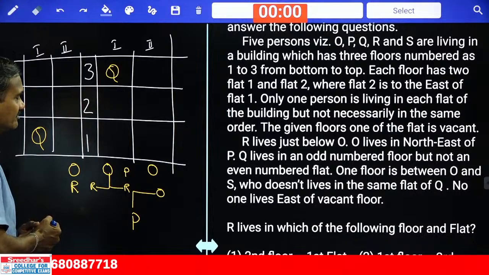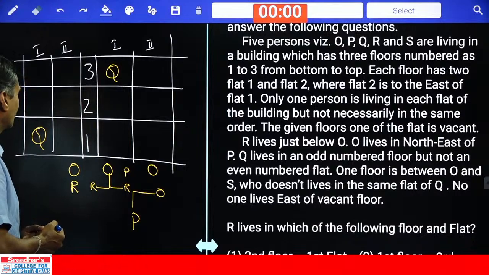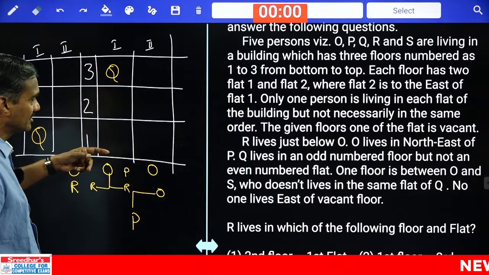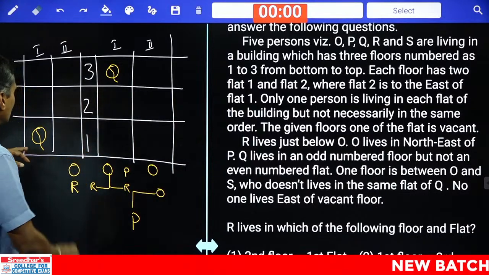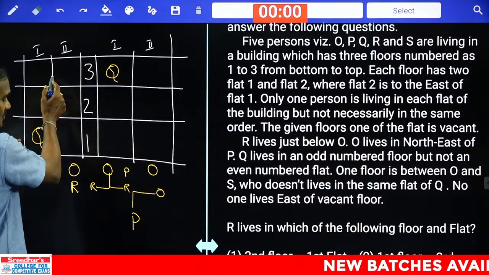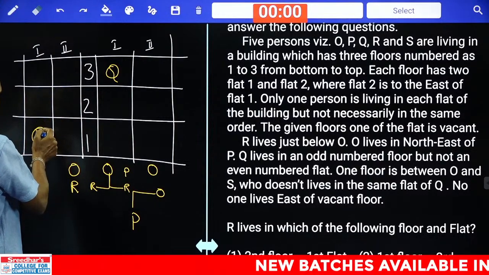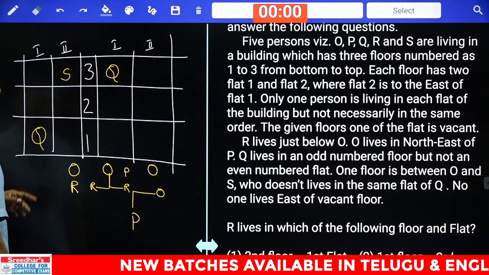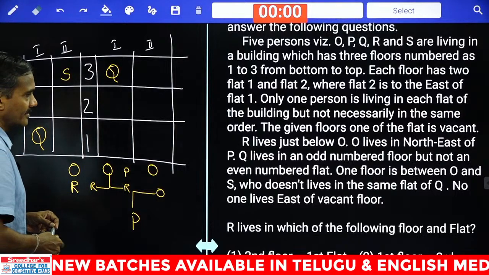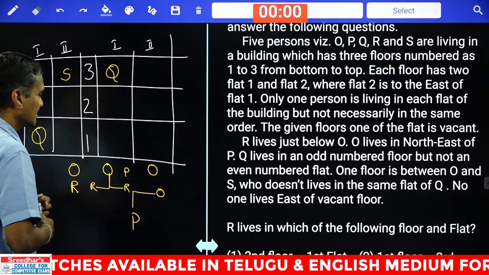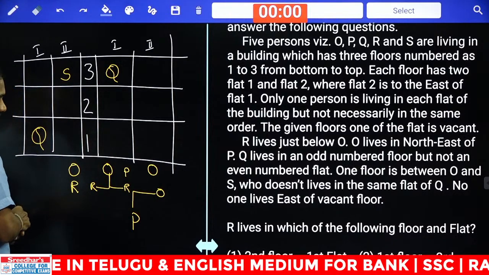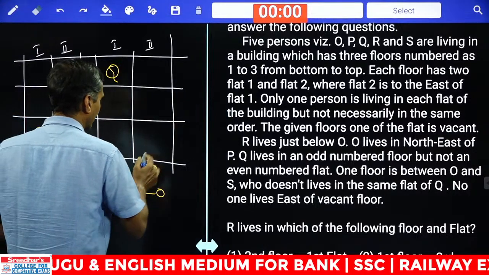And one floor is in between O and S. As one floor is between O and S, O is above R, and at the same time, S does not live in the same flat as Q. S cannot be in the same flat as Q. So one floor between O and S, and S does not live in the same flat as Q. Now here again, one flat between O and S.